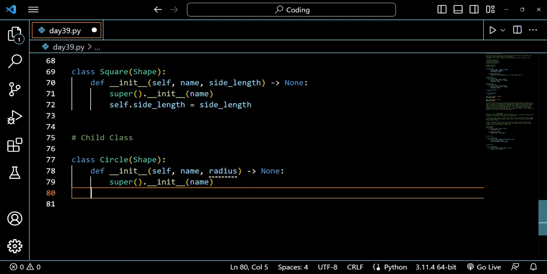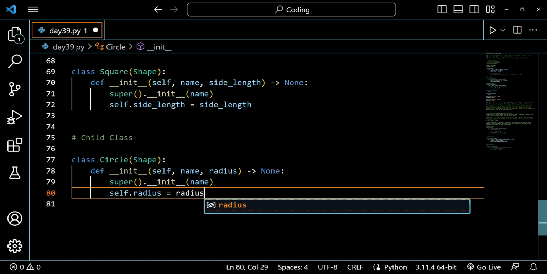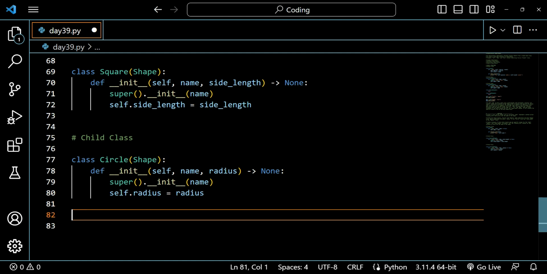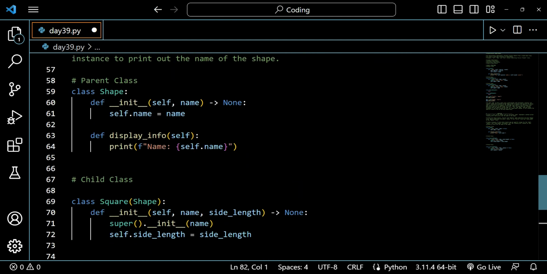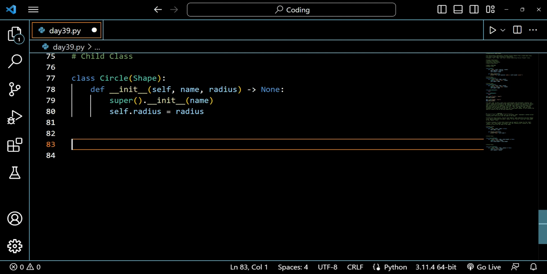I will just put tab, and then write self dot radius is equals to radius. Simple as that. Now as you can see, we have two child classes, first is square and second is circle, and both are inheriting from our parent class, that is shape.